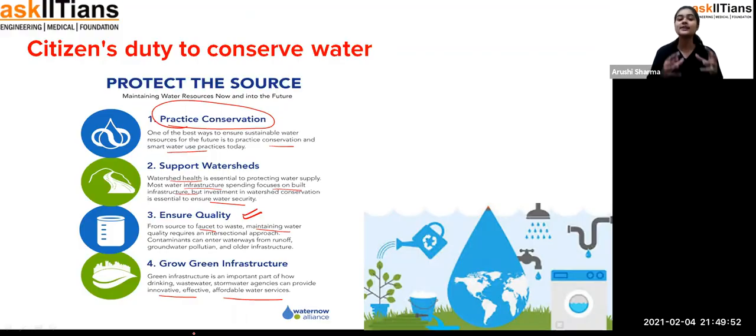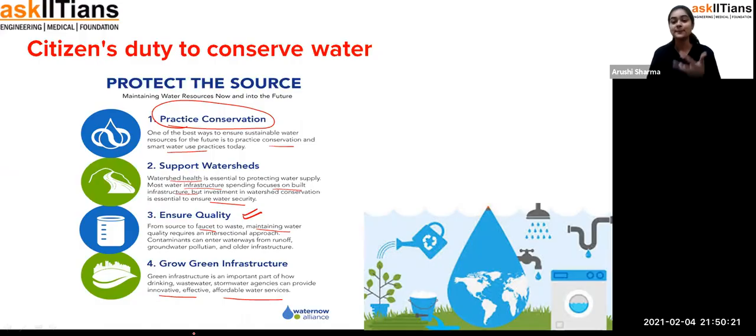So students, there are many duties we citizens, we people, have to do so that we can conserve water, because plants and animals can't do this. Exactly, only we human beings are responsible for it. We are responsible for water pollution and we can be responsible for water conservation as well. It depends on us what we want: to be the culprit for water pollution or the responsible citizen for the conservation of water.